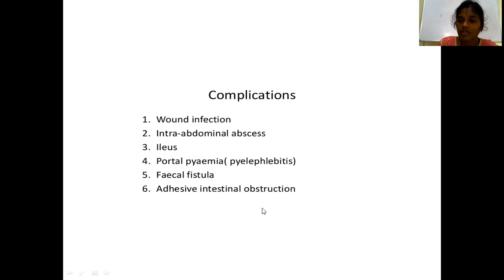So coming to the treatment of acute appendicitis, the first thing is, after coming to the diagnosis of acute appendicitis, you will plan for surgery. That is laparoscopic appendicectomy and open appendicectomy. Laparoscopic appendicectomy uses the minimal access procedure, whereas open uses different incisions.